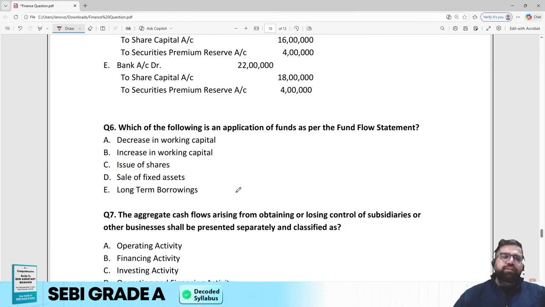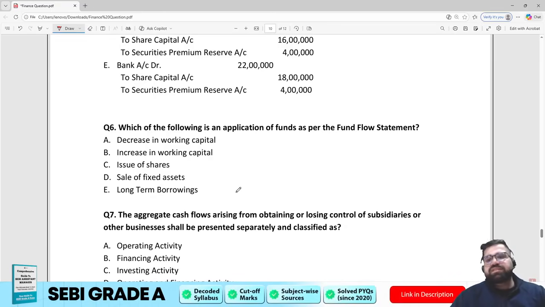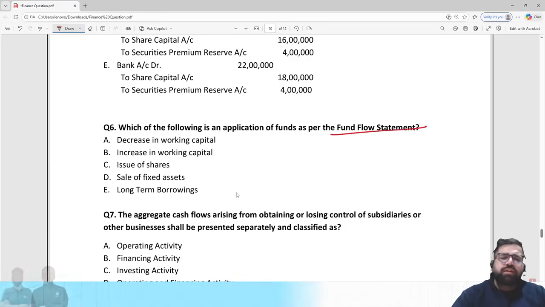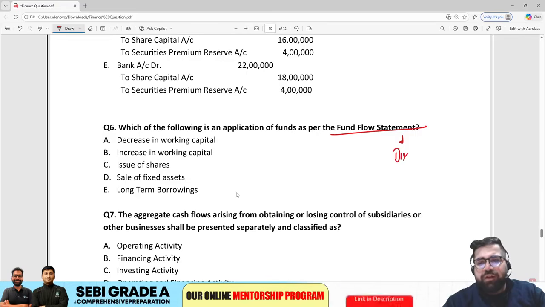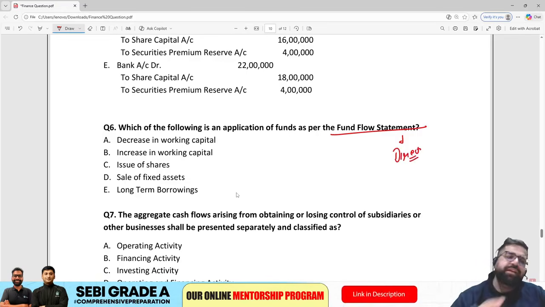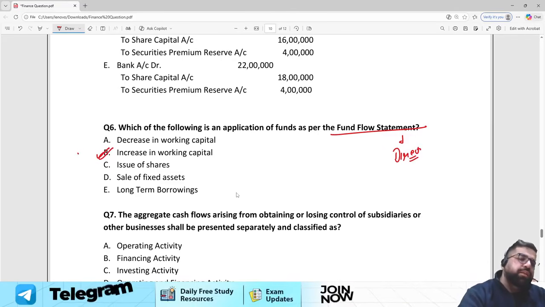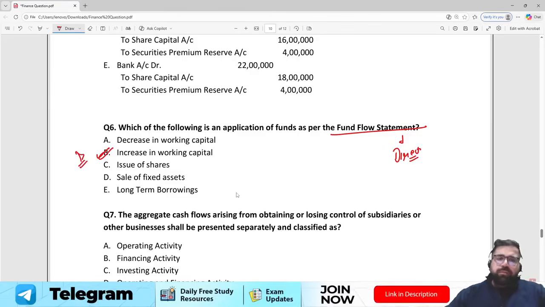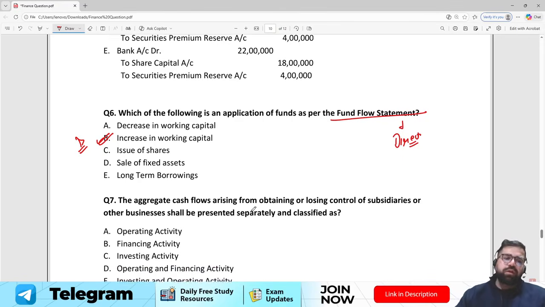Chaliye, now we are solving question number 6. Which of the following is the application of funds as per fund flow statement? Direct question, nothing to explain because this is direct from the fund flow statement. The correct answer will be increase in working capital, option number B. Because if working capital increases, that definitely means that you have done some application. Application means what? You have used your funds.